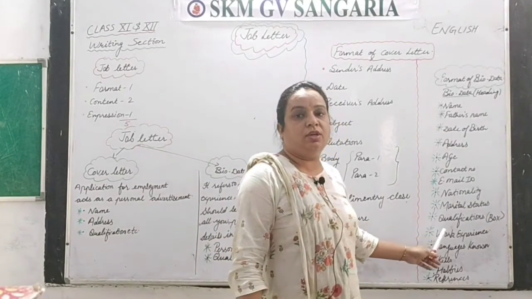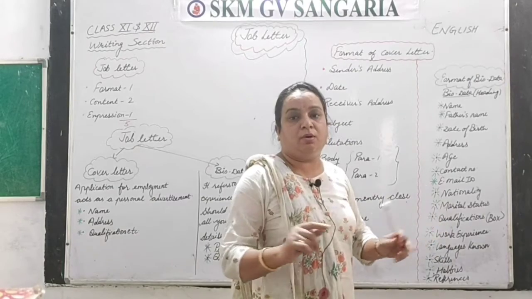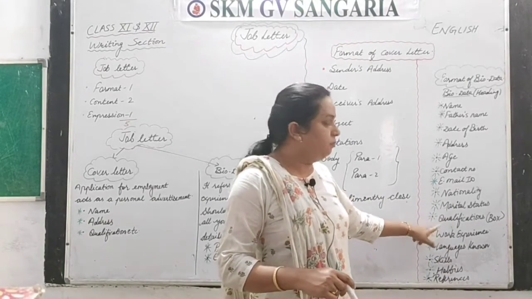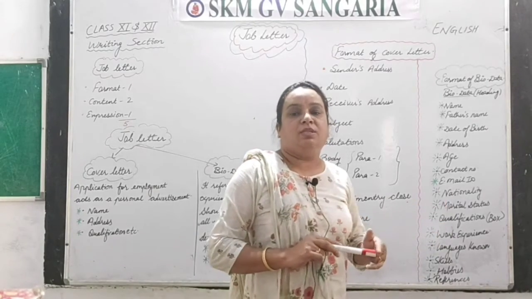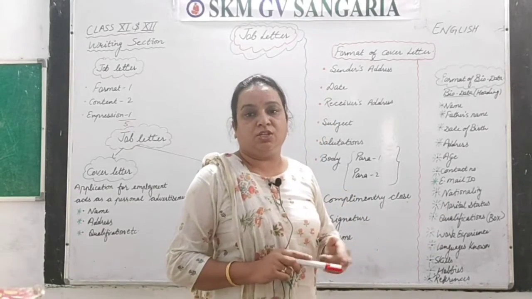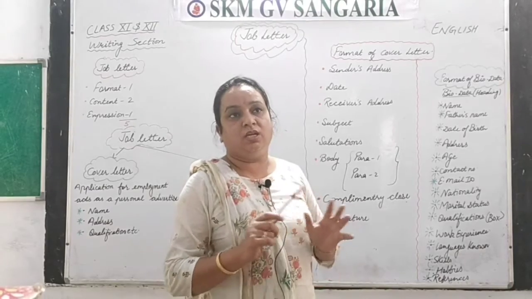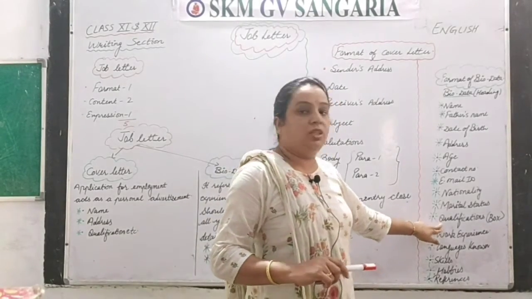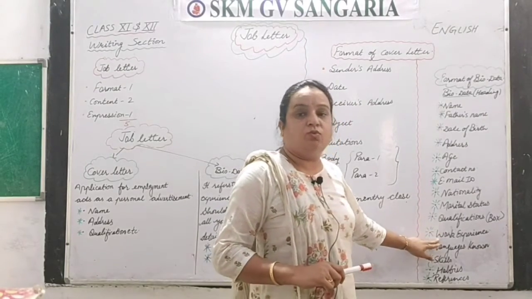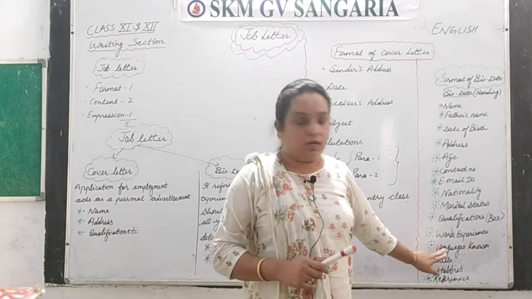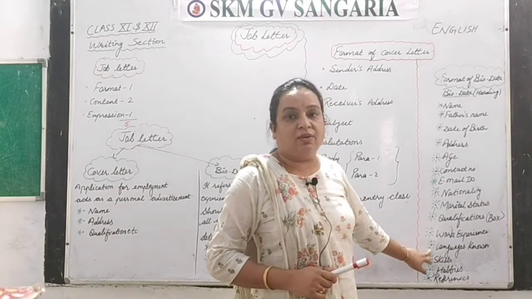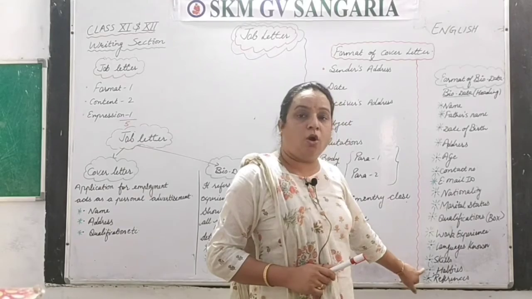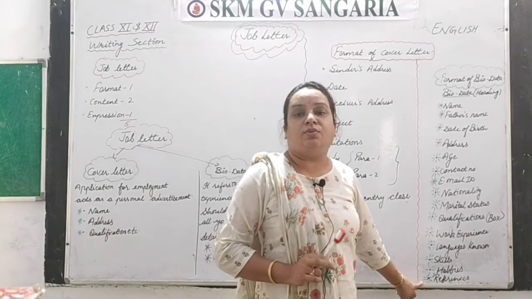Then qualification, which you have to write in a big box, and I'll show you that when we do the sample. That box has the examination, the board or university, and the year of passing. Then work experience, and after that languages known, skills, hobbies, and the last one is references.